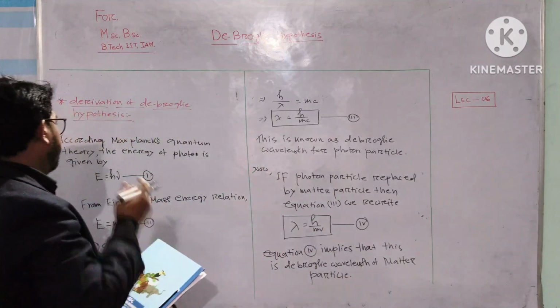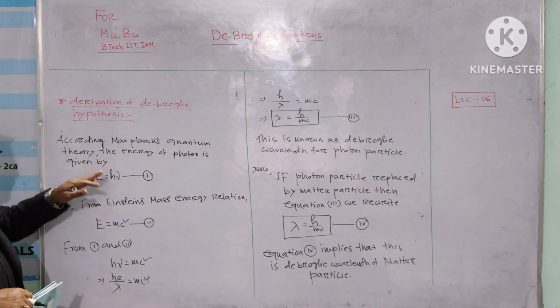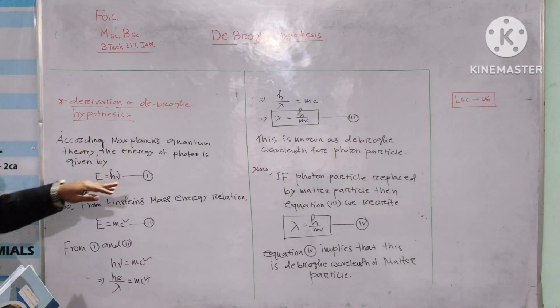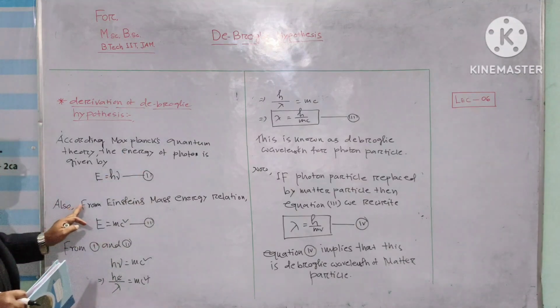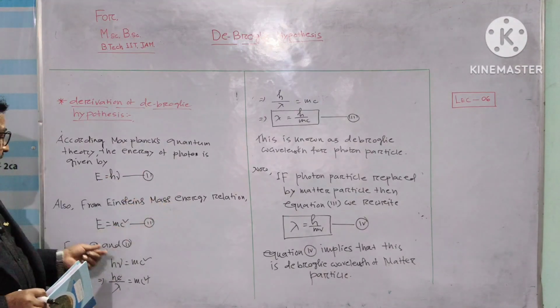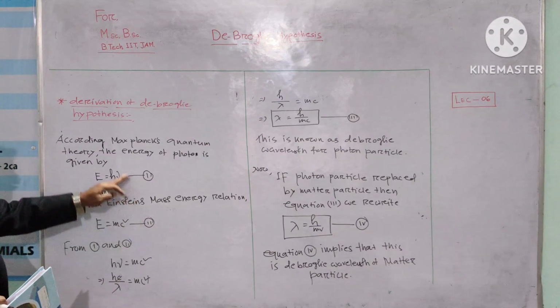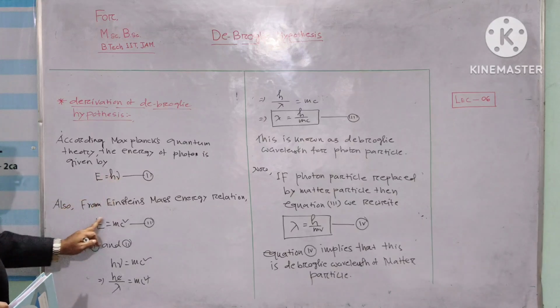Okay, first of all, according to Max Planck quantum theory, the energy of each photon is, according to Planck quantum theory, E equals h nu. So this is our equation number 1. And from Einstein mass energy relation, this is a very famous formula, E equals mc square, this is equation number 2. From 1 and 2, this is the energy of the photon, this is also the energy of the photon.